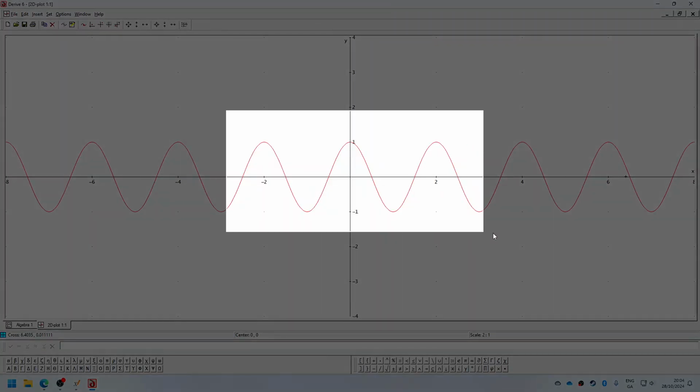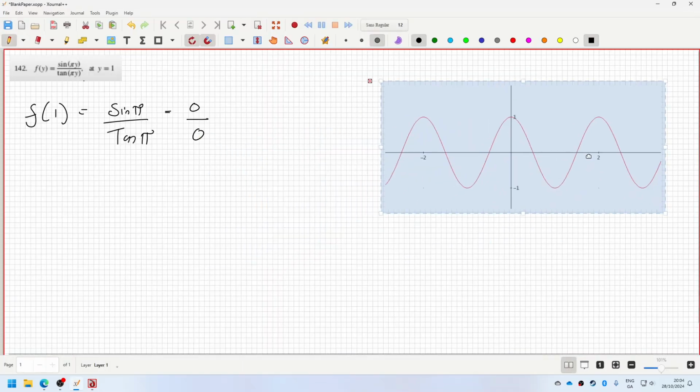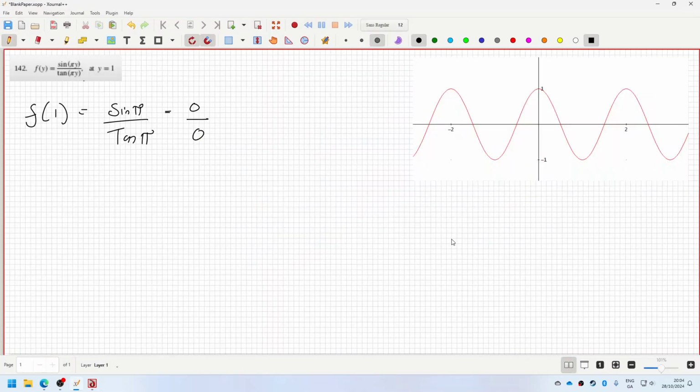It actually doesn't look like it, does it? But in fact, exactly at this point here, it's not defined because of the 0 in the denominator. However, although it's not defined and it's a singularity or a pole, I'm not actually sure what the precise correct term is. I can't remember if there's a difference between the two.